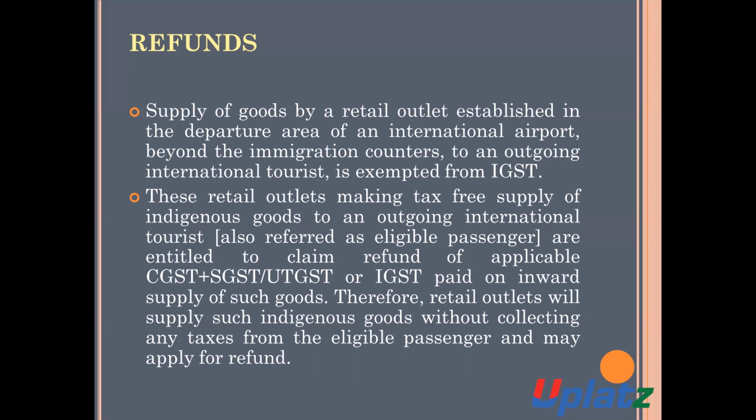to an outgoing international tourist, it is exempt from IGST. Number one, there is a supply of goods and it is made by the retail outlet. And the retail outlet is established in the departure area of an international airport, beyond the immigration counters, to an outgoing international tourist. Then such supply of goods shall be exempt from IGST.